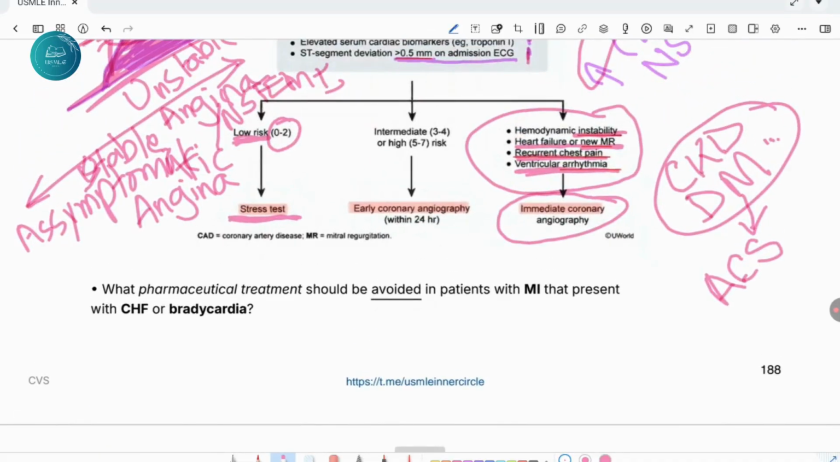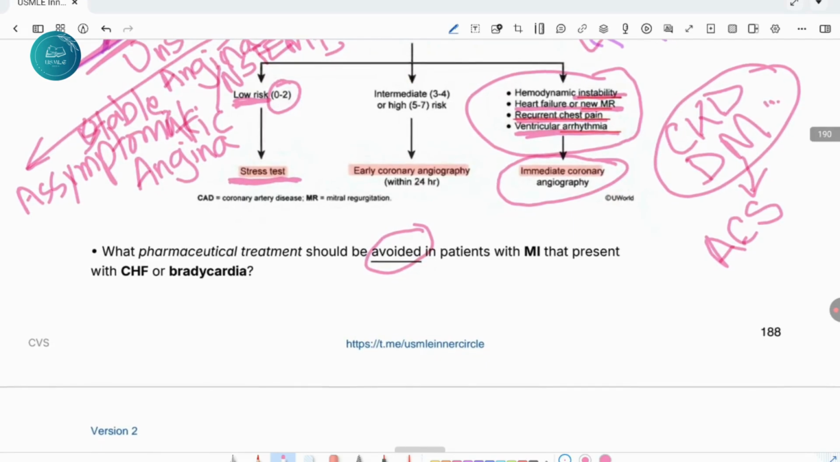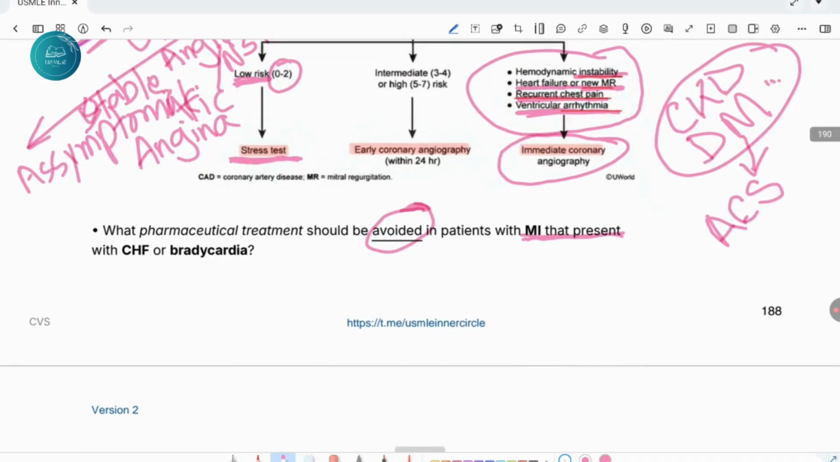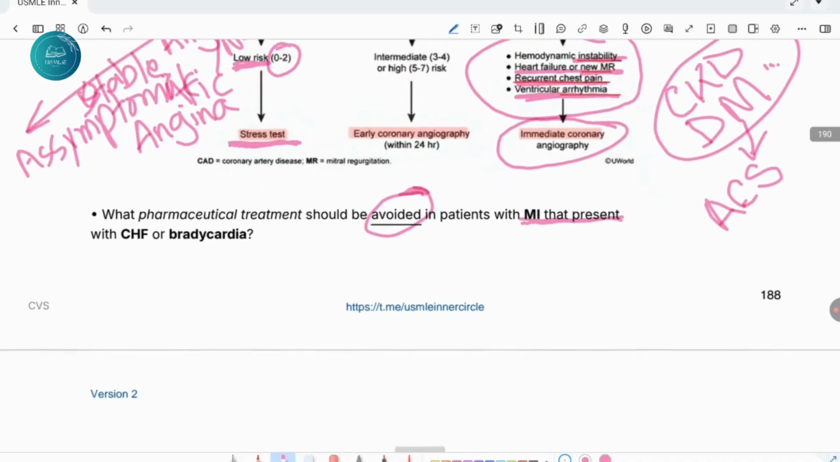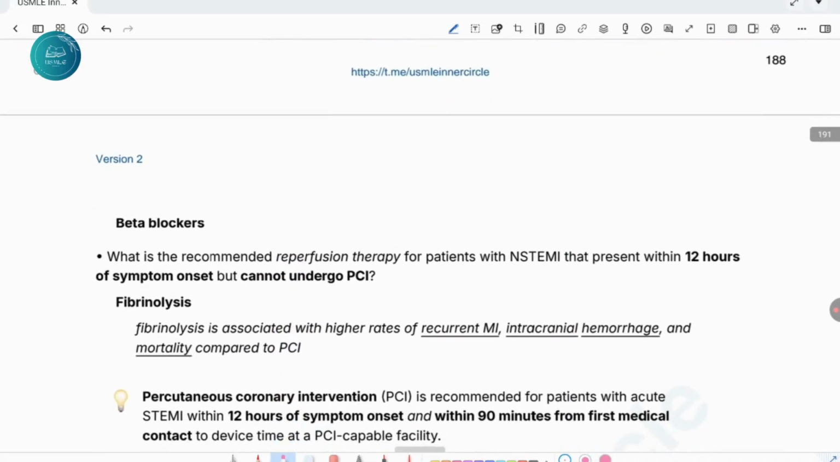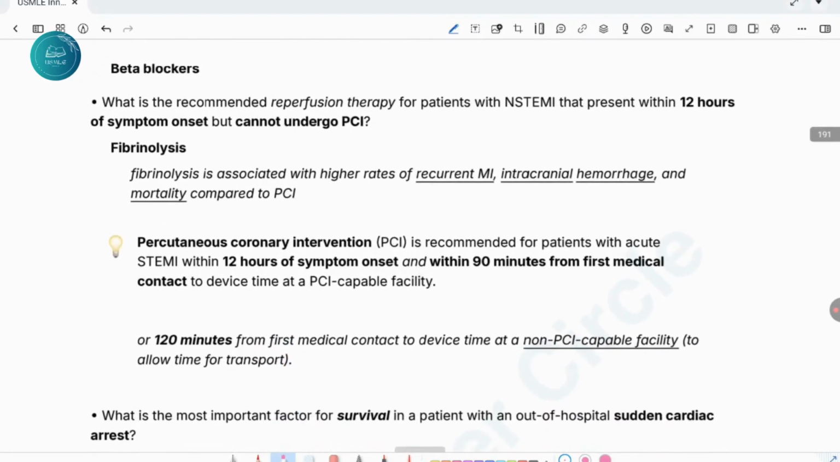Okay, it's a question: what pharmaceutical treatment should be avoided with MI that presents with congestive heart failure or bradycardia? So, some questions occur in the exam, so it is important that you recognize what they are asking. It is an important question that most paper setters ask. A patient presents with MI and has congestive heart failure and bradycardia. We don't want the patient to have further hypotension, so we will avoid beta blockers. Normally, we give the patient beta blockers.